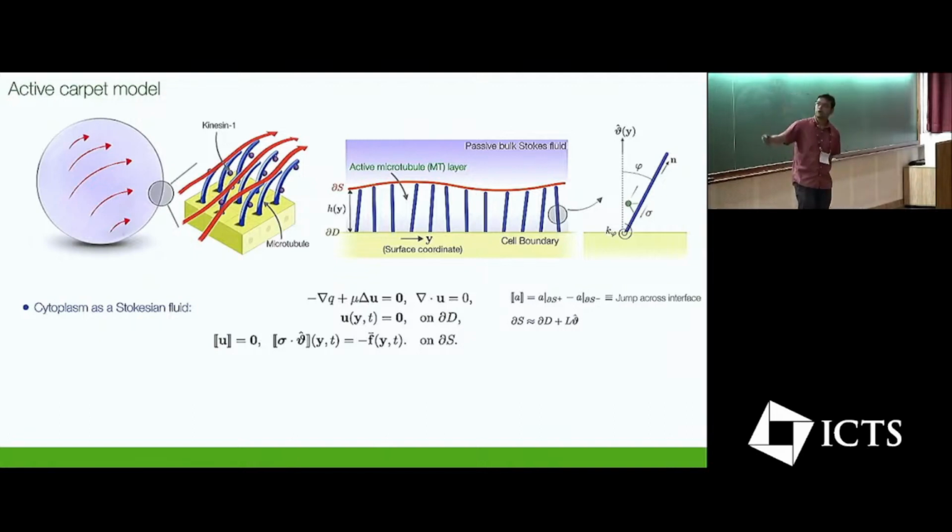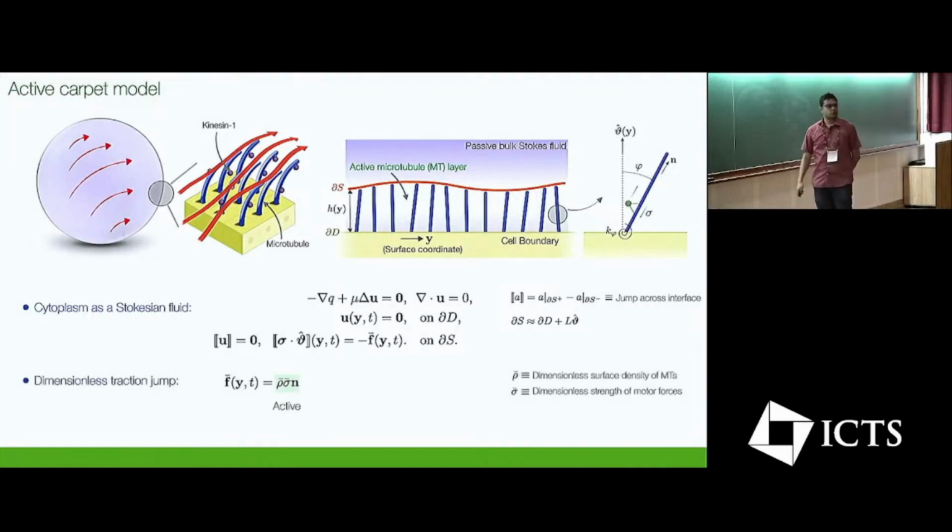So to compute this velocity field U, I think of the cytoplasm as an incompressible Stokesian fluid. There is a no-slip boundary condition on the cell surface. And the action of this entire microtubule bed has been coarse-grained into a surface traction jump F bar across this interface delta S formed by the tips of the microtubule vectors. This stress has two pieces. First is active, which is very simple to understand. As the motors move, they push along the polarity direction. How much do they push? That depends on the density and the forces from the individual motors.